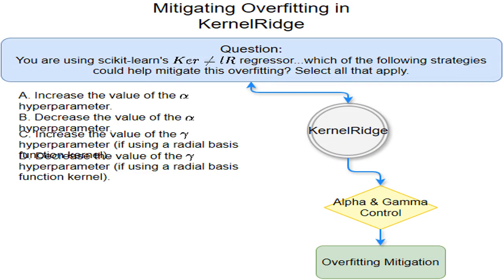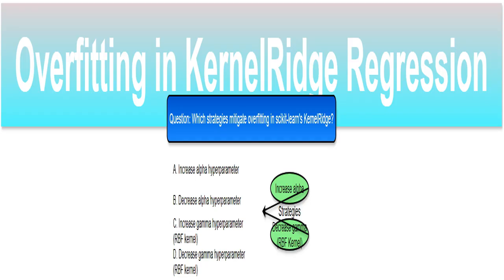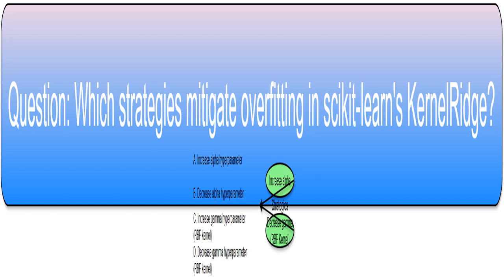This is the overall topic: how to deal with overfitting in KernelRidge regression models, a common machine learning problem. We'll explore ways to make the model more generalizable. We're tackling a common machine learning problem: overfitting. This happens when our model learns the training data too well, including its noise, and fails to generalize to new, unseen data. In this case, we're using Sklearn's KernelRidge regressor, a powerful tool for nonlinear regression. We need to find ways to improve its ability to make accurate predictions on data it hasn't seen before. This question asks you to identify the best strategies to improve the KernelRidge regressor's performance by reducing overfitting.